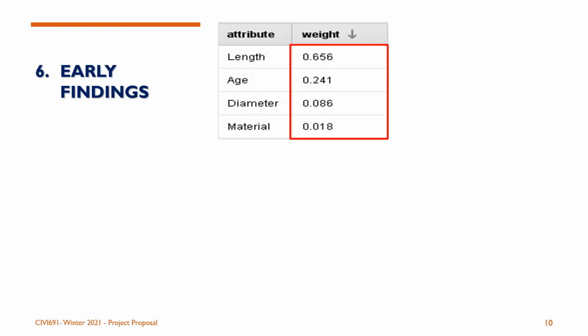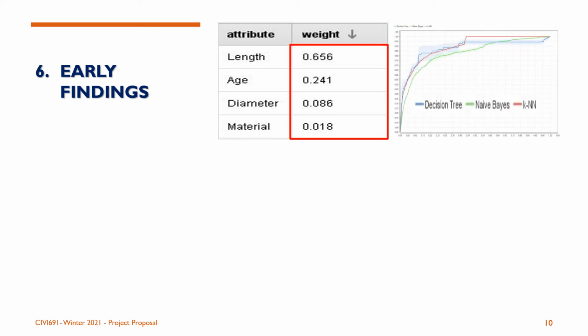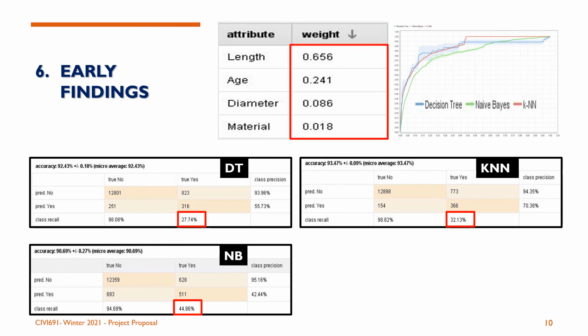Using a decision tree, we could determine the level of importance of the four attributes we considered, and our objective at this point is whether the pipe has breaks or not, so it's a Boolean. This curve shows the ROC comparison between the three models we used so far: decision tree, nearest neighbor, and naive Bayesian. Here are the results and confusion matrices for the three models.